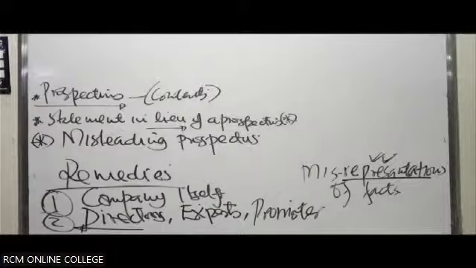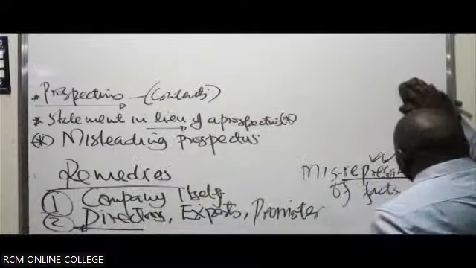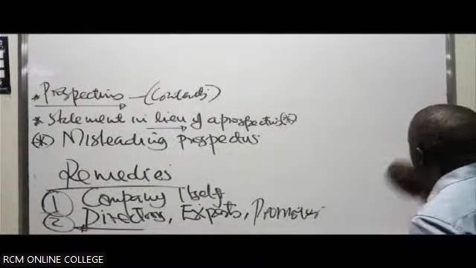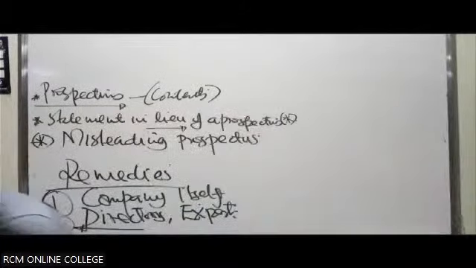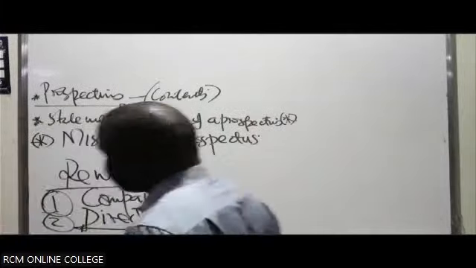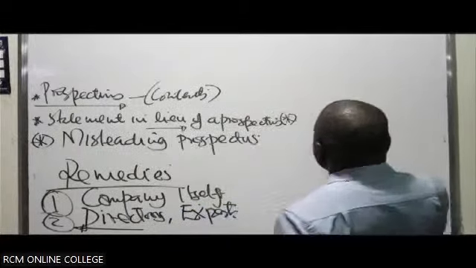So the first remedy he will be able to have is what we call rescission, to resign, or to avoid a contract of allotment of shares. So number one, he can resign the contract.